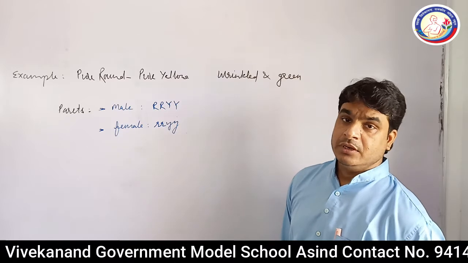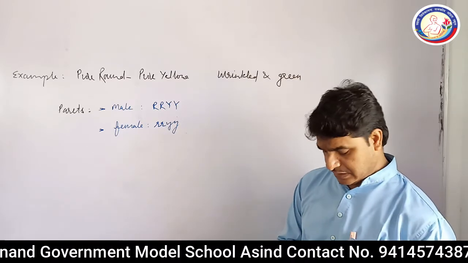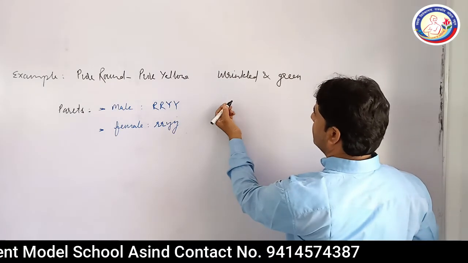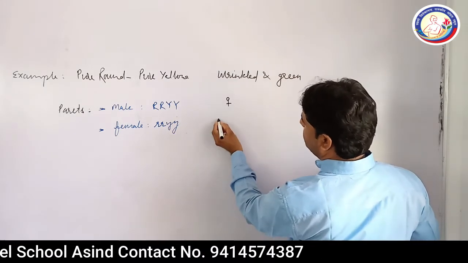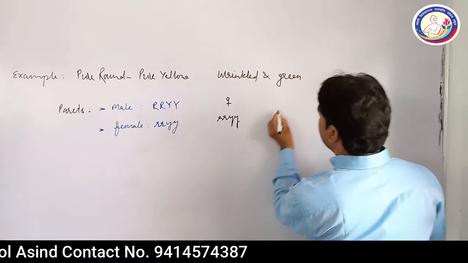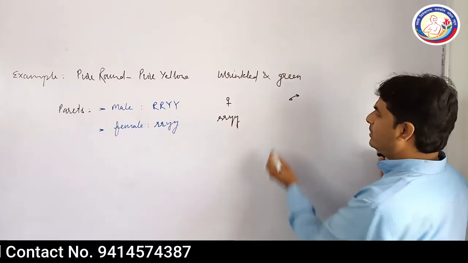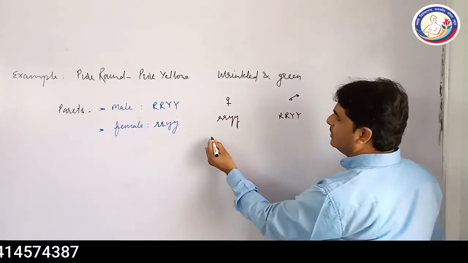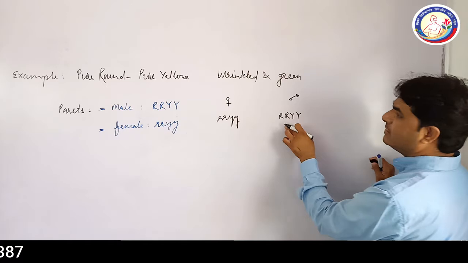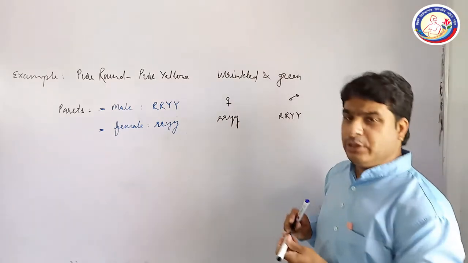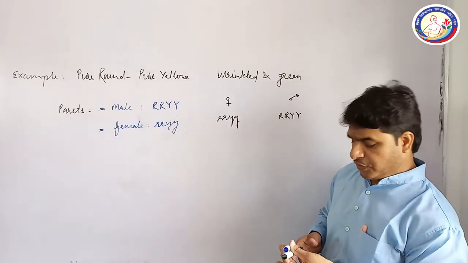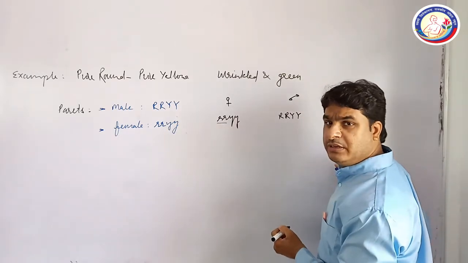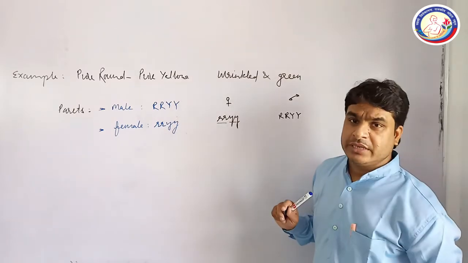Now we will start the hybridization by using the parents. First of all, suppose I have taken the female here, which is small r, small y, and this is the male parent, that is capital R, capital Y, capital Y. This is wrinkled green and this is pure round, pure yellow. So what will you see when we form the gametes? This is the single character, shape of the seed, and this is the color of the seed.